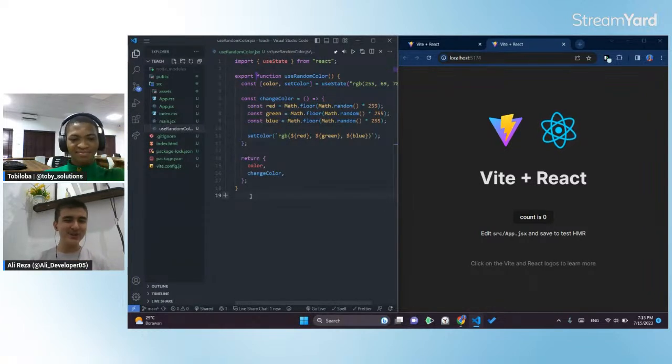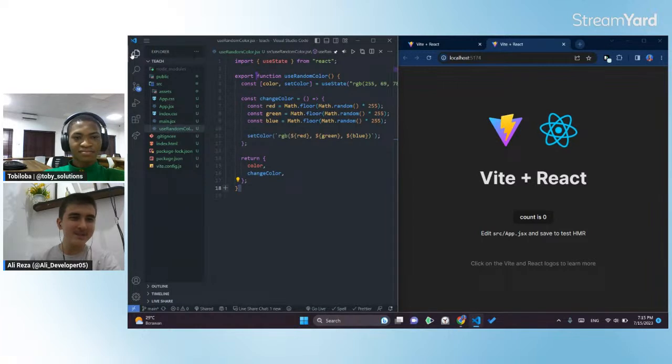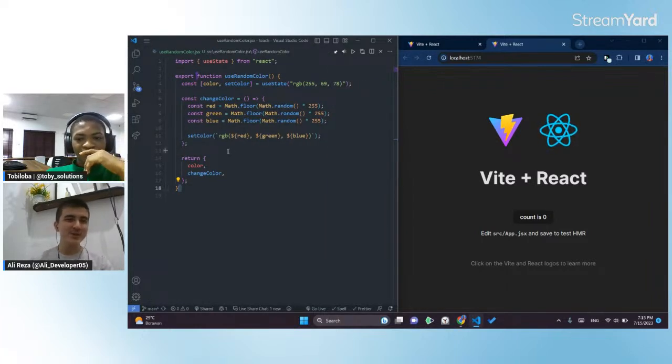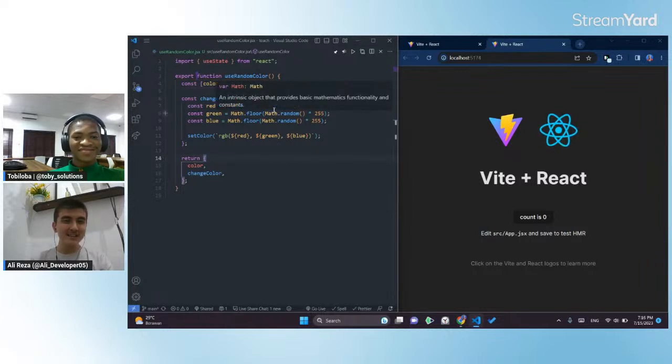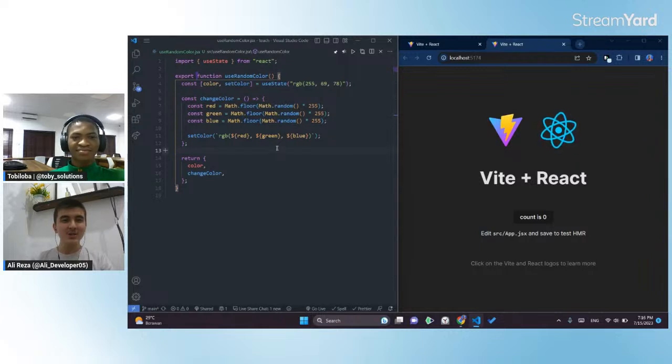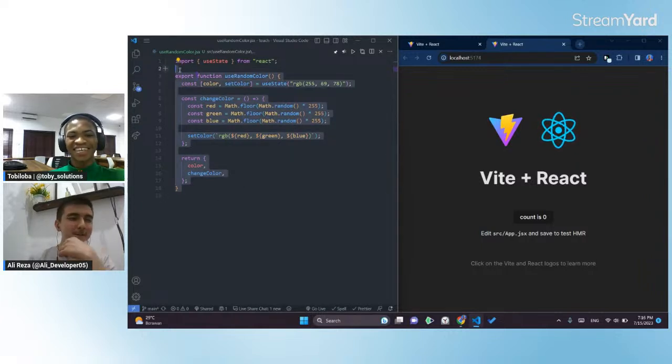Okay. So Toby made a file by the name of useRandomColors. We are making a custom hook. So Toby created a function like useRandomColors. When we are creating a custom hook, we also can use the hooks that come from React, like useEffect, useState. So if you thought that for making a custom hook we can't use a state or useEffect or useReducer, we can. So this is a function that Toby created.